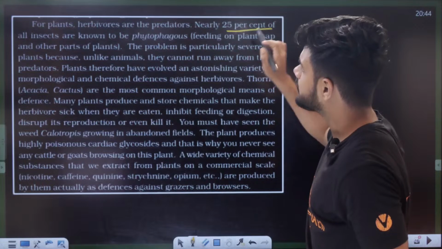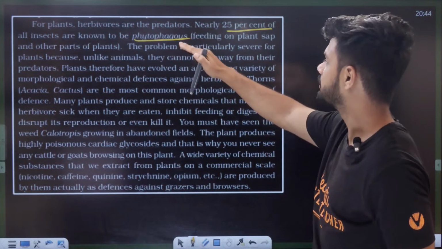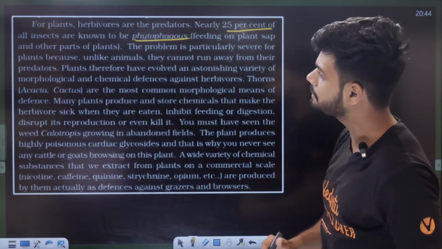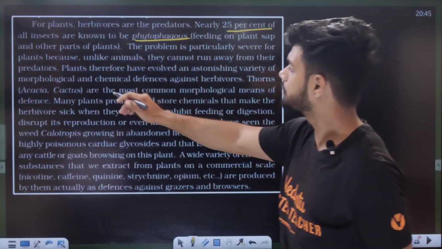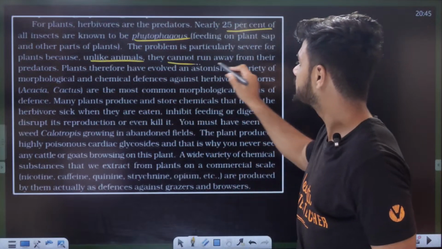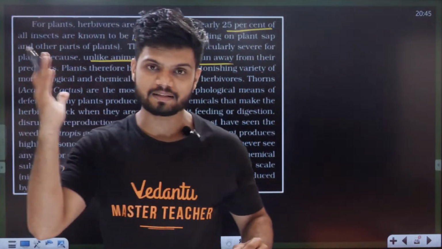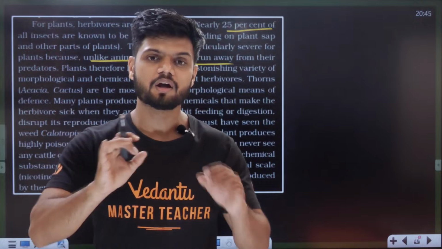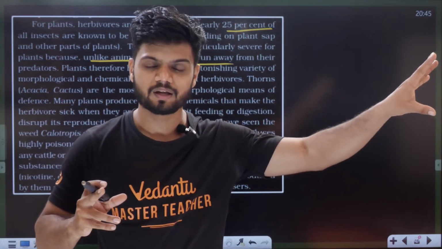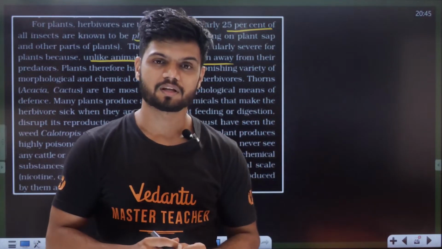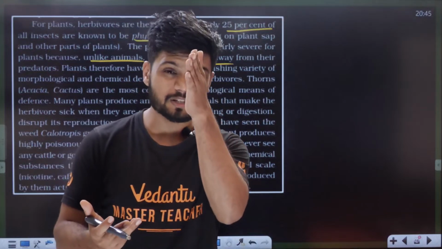Nearly 25% of all insects are known as phytophages, basically insects feeding on plant sap and other parts of plants. The problem is particularly severe for plants because unlike animals, they cannot run away. For example, a lion is coming. As soon as the lion is coming, all the monkeys will start to shout. All the monkeys will run away. Okay, but what about a plant, students? If a goat is coming and eating, the plant cannot run away. It has to stay in one spot only.